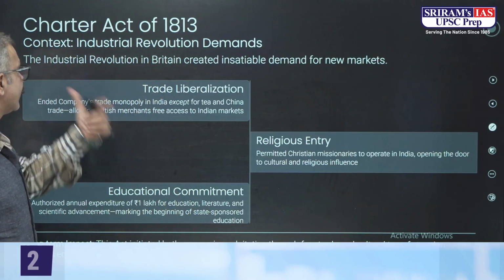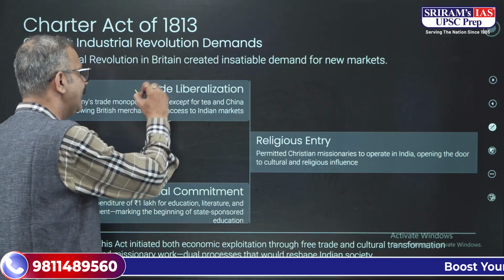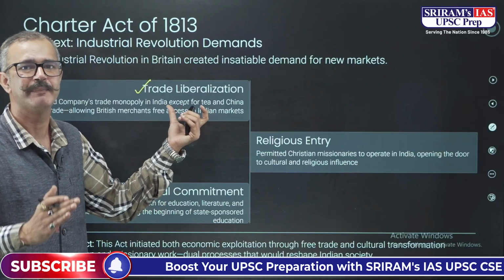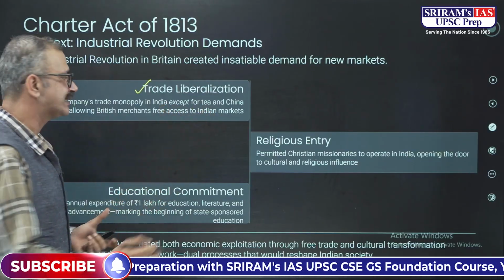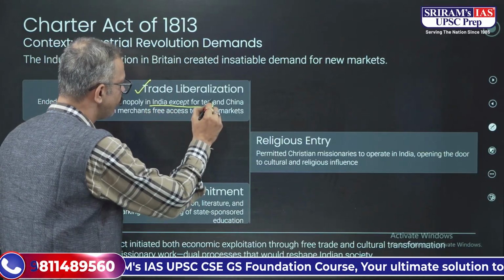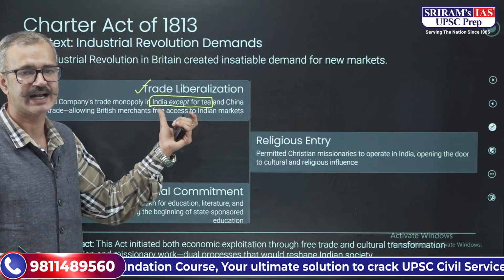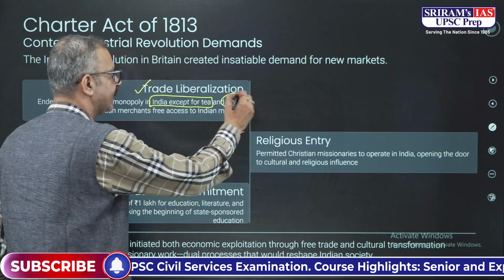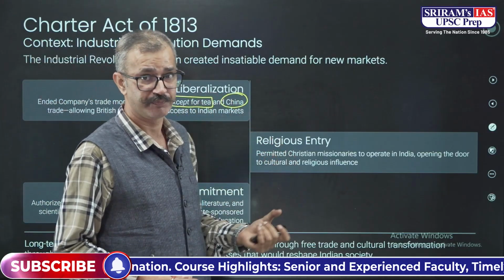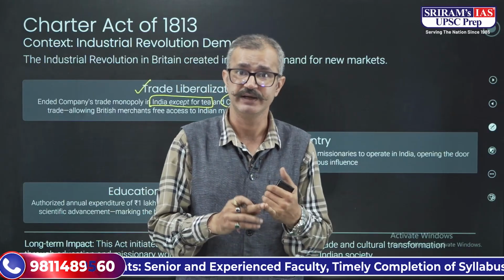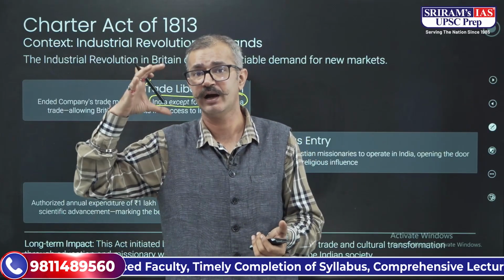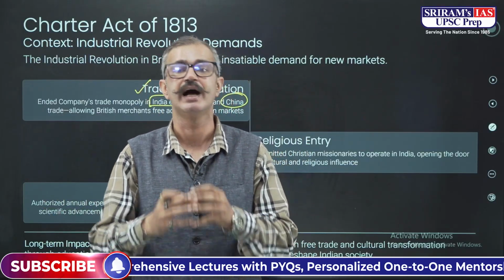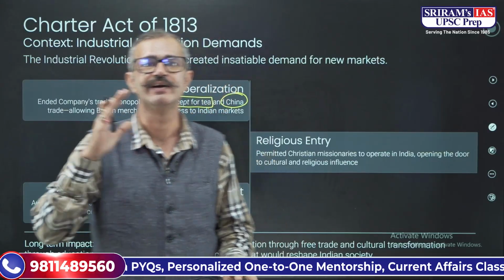Over here there was trade liberalization, and with this the monopoly of the East India Company was lifted, except for two things: trade with India in tea, and also the trade with China. So the tea trade was still in the monopoly of the East India Company, along with trade with China, and the rest of the monopolies were ended for the East India Company.